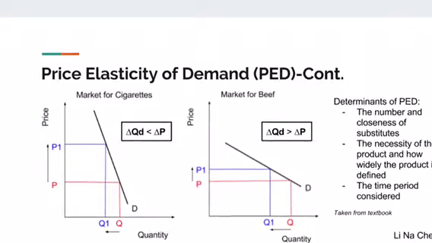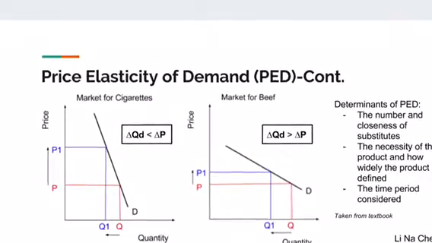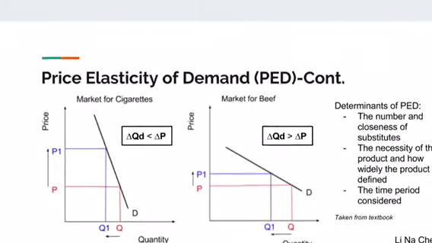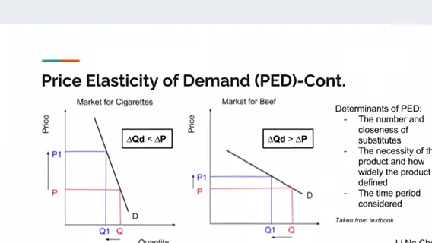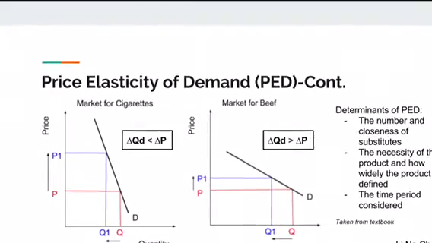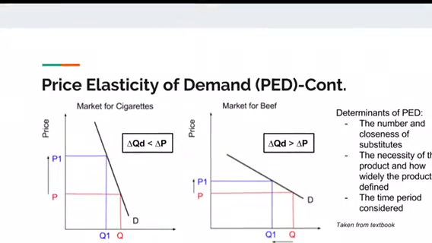consumption. Beef is relatively price elastic, meaning that as the price changes, there will be great change in the demand for the product. This concept is displayed in the diagram on the right side of the slide. Why is beef price elastic in the first place? Because of the number and closeness of substitutes.